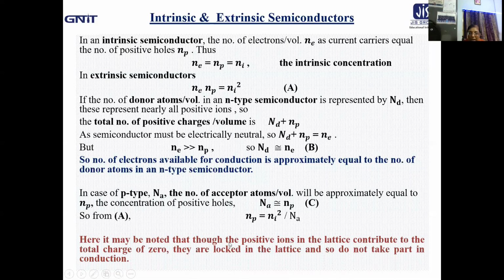Here it may be noted that though the positive ions in the lattice contribute to the total charge of zero, very important, these positive ions give us the electrical neutrality, but they are locked in the lattice and so do not take part in conduction. So the lattice ions make the total charge zero, that means charge neutrality in the semiconductor, but they are locked in the lattice, being very heavy, so they do not take part in the conduction.